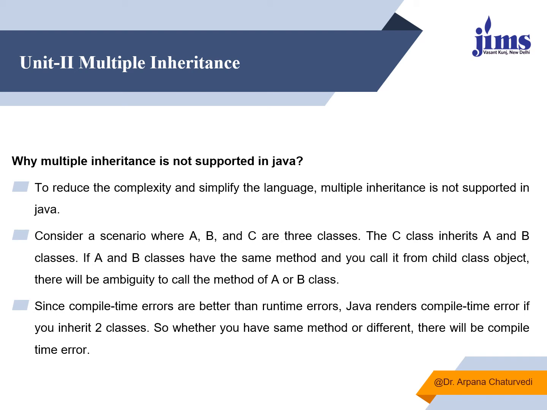There should not be any ambiguity which has to be resolved in other ways. Consider the scenario where A, B and C are three classes. Class C inherits from classes A and B. If classes A and B both have the same method name, and when you call it from the object of the child class, it will get confused about which method you are calling, the one inherited from class A, or the other inherited from class B, because the name is the same. So to remove this ambiguity, Java doesn't support multiple inheritance with classes. Java gives the provision to implement multiple inheritance with the help of interfaces.